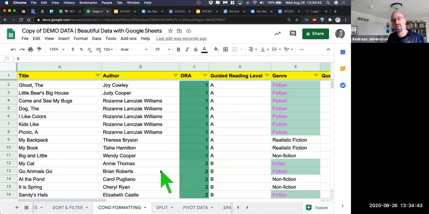Again, you got to spend some time with it. Think about, here's what I want to try to do. I want to try to make it easy. I want to highlight test scores or assessment data from high to low. You can do that. I want to do assessment data based on sort of proficiency levels. So I know that we do some with like, you're in a blue group, you're in the red group, you're in the yellow group. You could do all of that. And you can basically say, if the score is within 30 to 50, it's blue. If it's from 50 to 70, it's green. If it's from 70 to 100, it's going to be red, whatever it is that you want it to do.